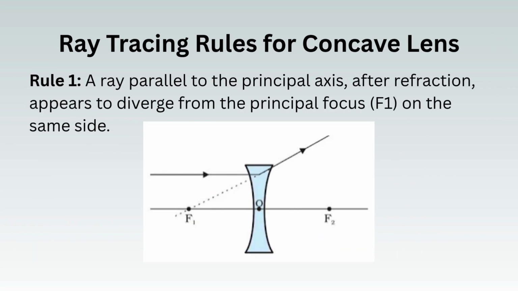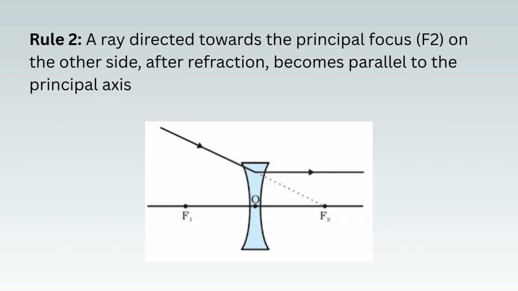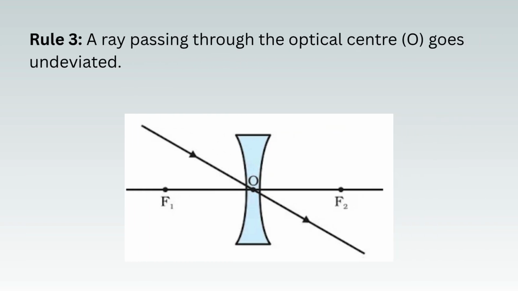Rule 1: A ray parallel to the principal axis, after refraction, appears to diverge from the principal focus, F1, on the same side. Rule 2: A ray directed towards the principal focus, F2, on the other side, after refraction, becomes parallel to the principal axis. Rule 3: A ray passing through the optical center, O, goes undeviated.